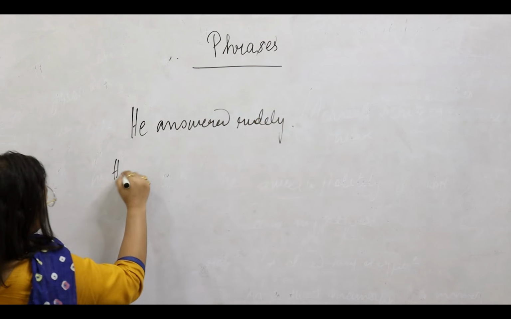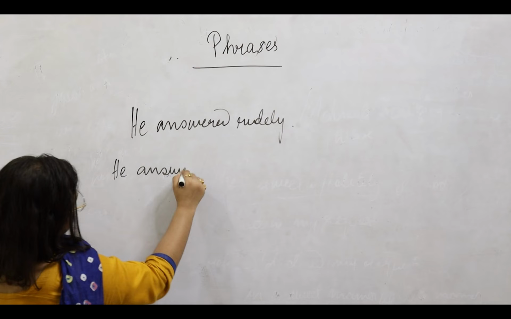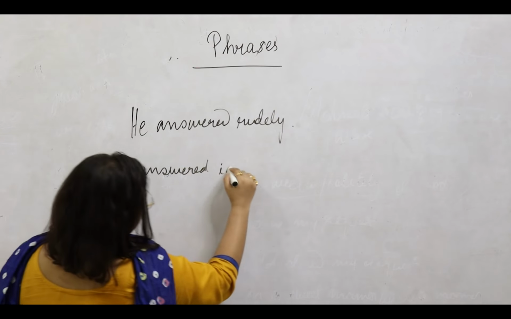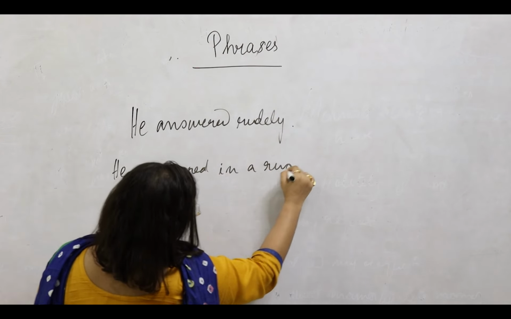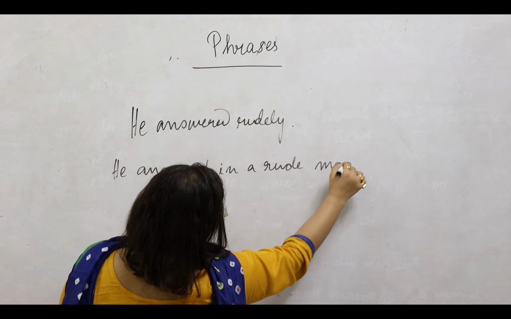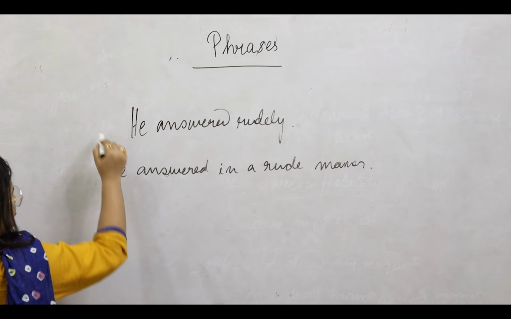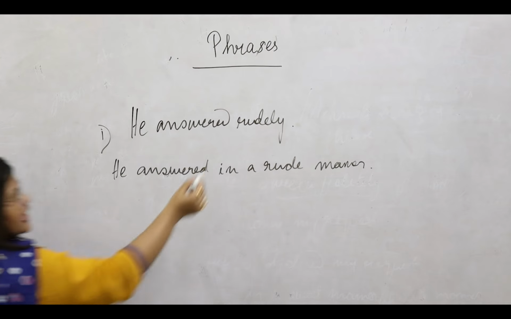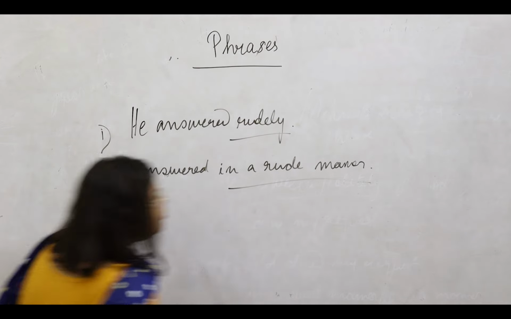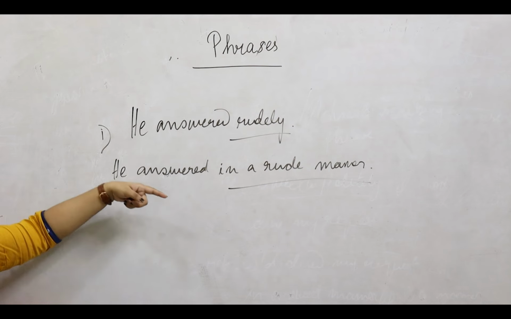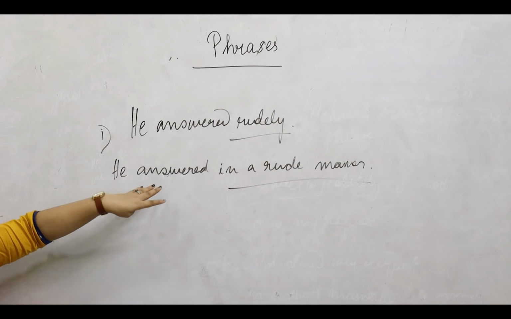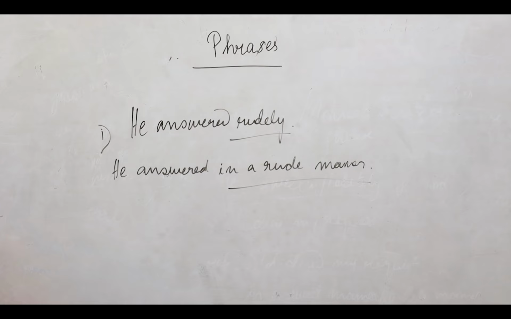We can say, he answered in a rude manner, right? So rudely has been replaced with in a rude manner. So one word has been replaced with a group of words.